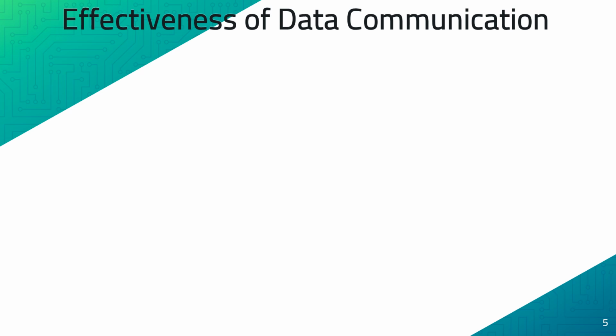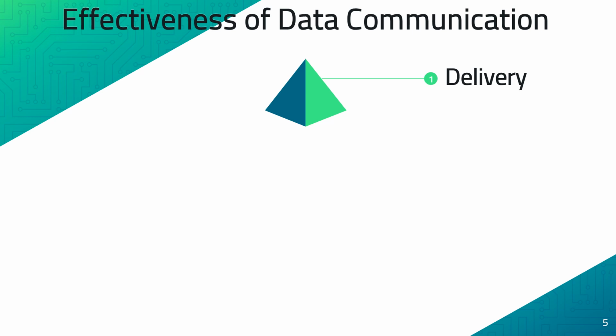The effectiveness of data communication typically depends on four fundamental characteristics. We shall discuss that one by one. First one is the delivery. Any communication system which is part of data communication should deliver the data to the correct intended destination.